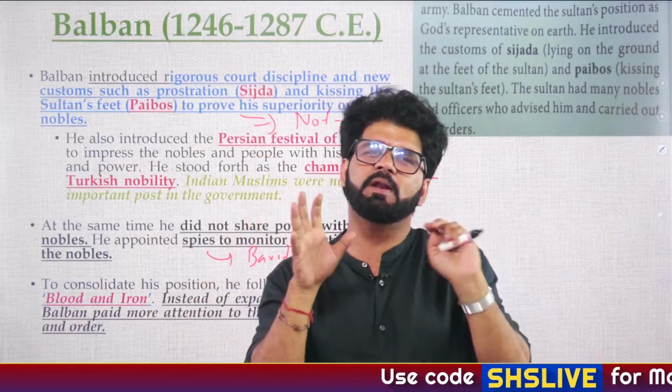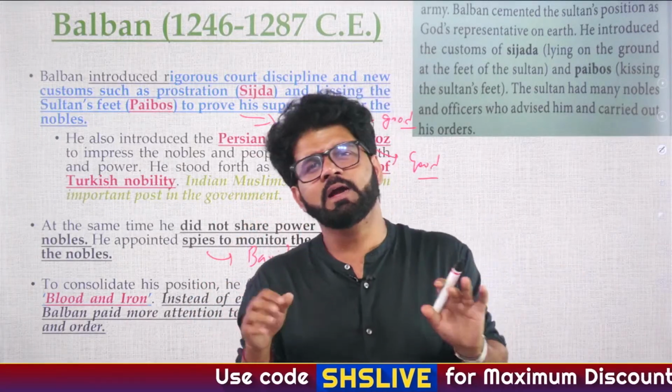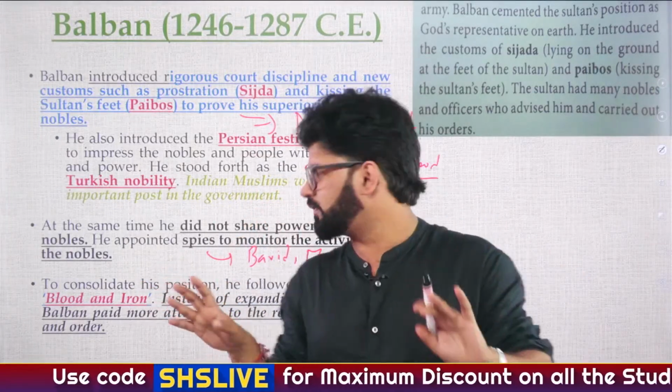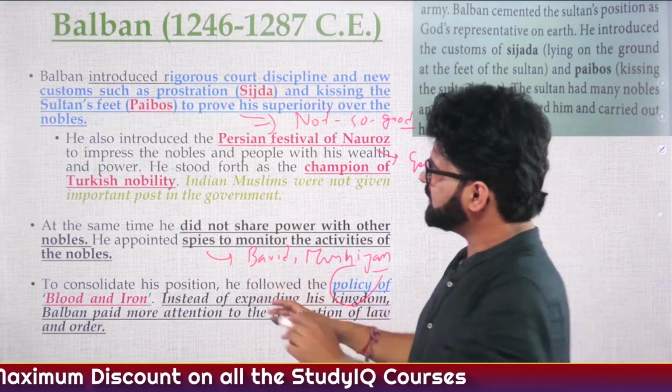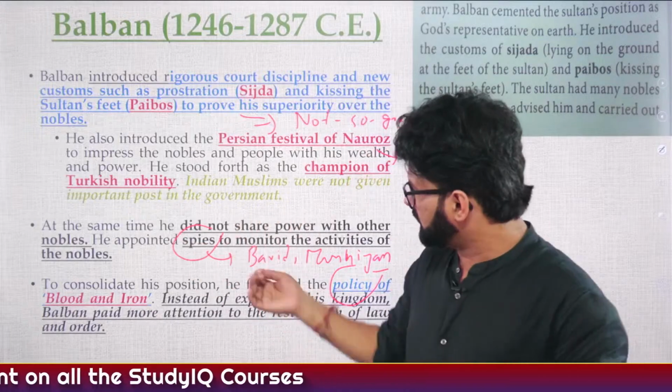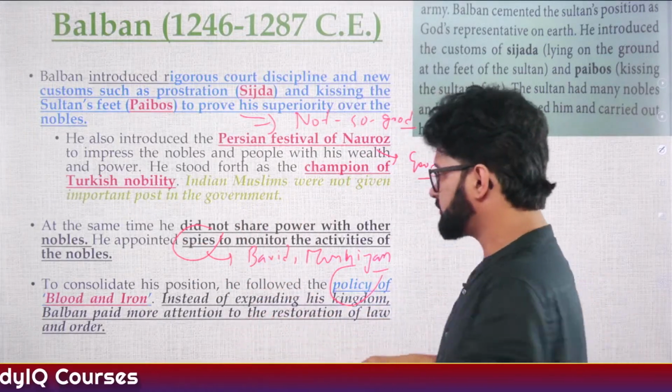come and he will be like, no, I am a very old guy, so I will follow a policy of appeasement, I will not fight and all these things. But later on, during the period of Alauddin Khilji, you will see these spies becoming more active. These Barids and Muhniyan, you have to remember these terms, they will ask you.